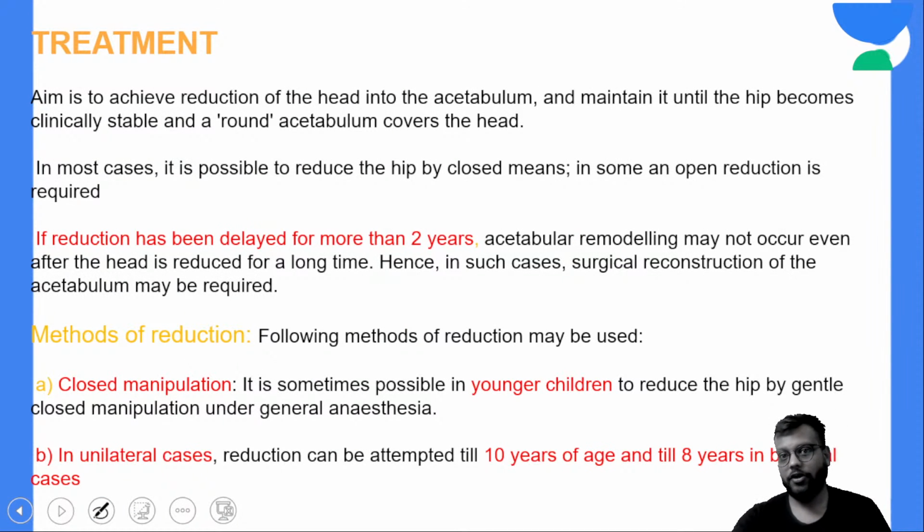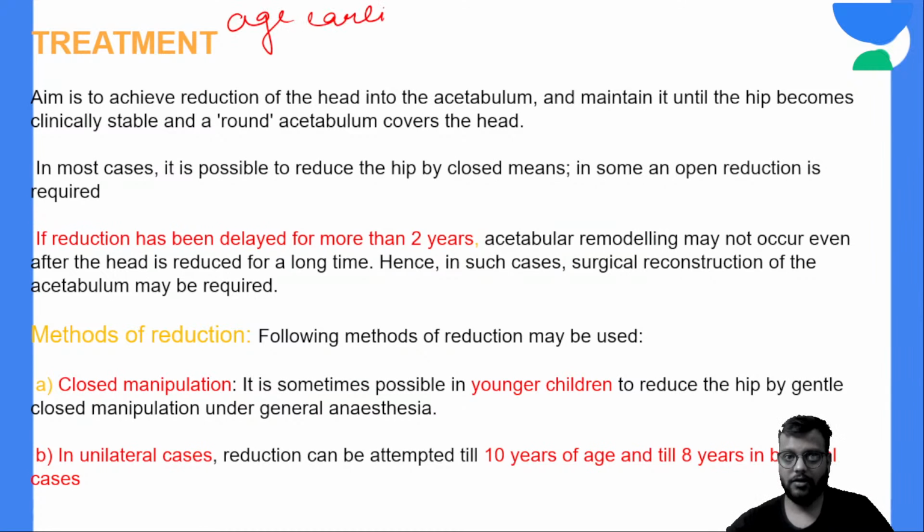Now treatment is again dependent on the age of presentation. Okay, so in general, as a rule, the earlier the age of presentation, the easier the prognosis will be. Age earlier, prognosis better.